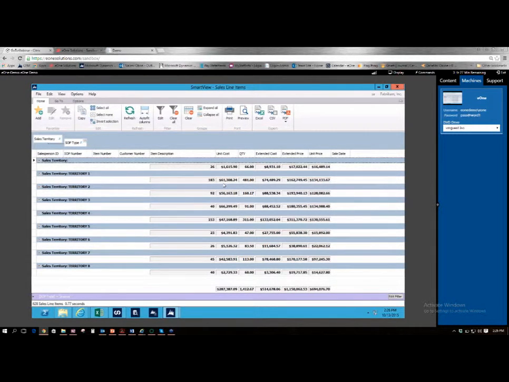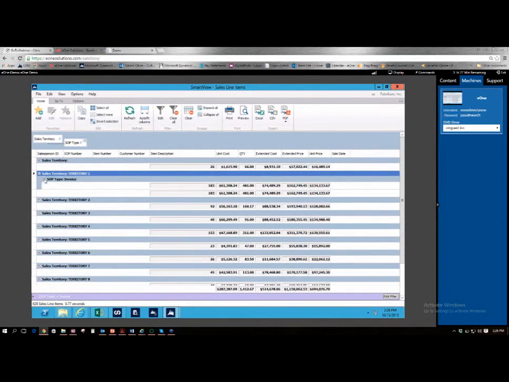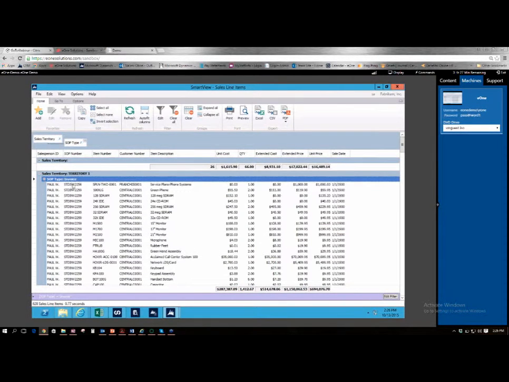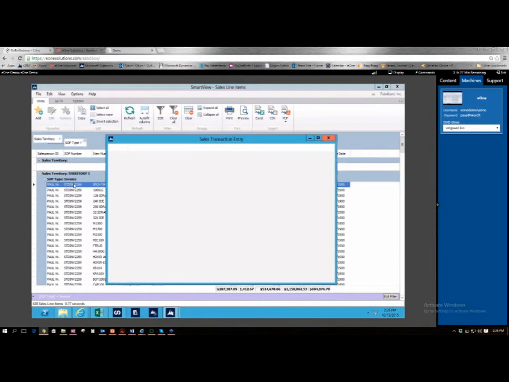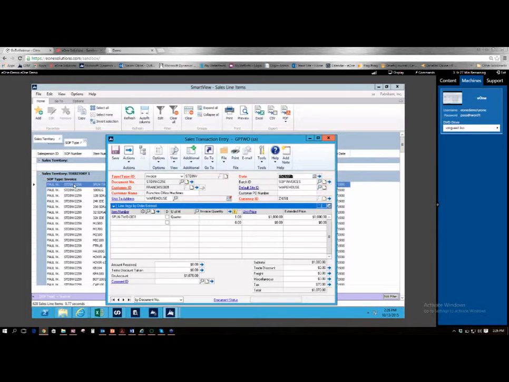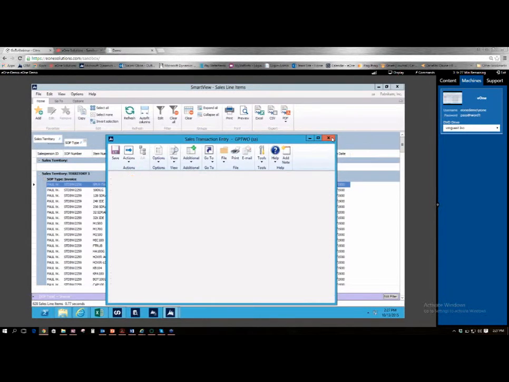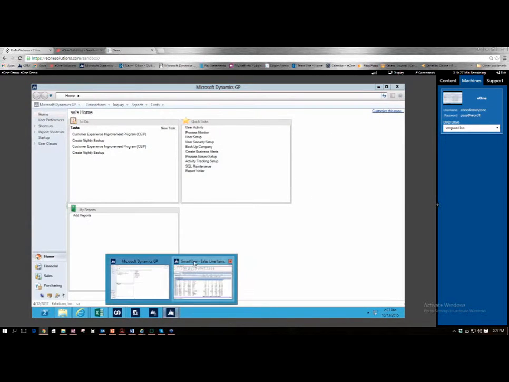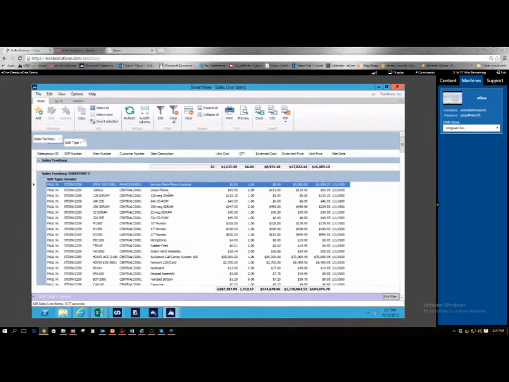All right, so another thing here that I want to show you, and we did kind of cover that earlier. Let's say if I were to double click on an invoice, it's going to pull that invoice right up to screen. So again, it's going to allow me to quickly find that invoice without having to go back into GP and pull it up that way as well. Okay, so we talked about our totals to screen. We talked about our filters. We went over our grouping, our subgrouping.